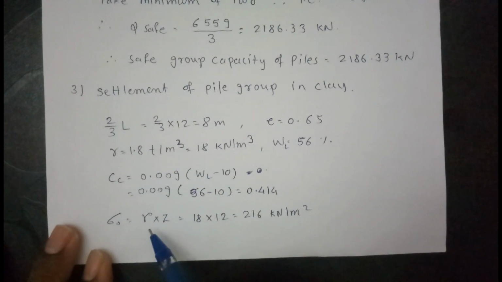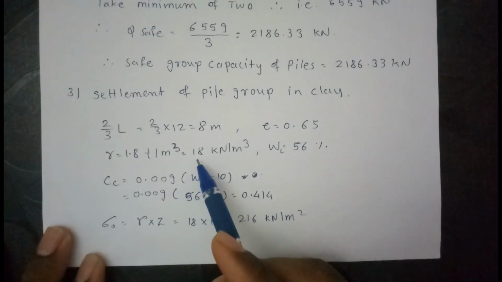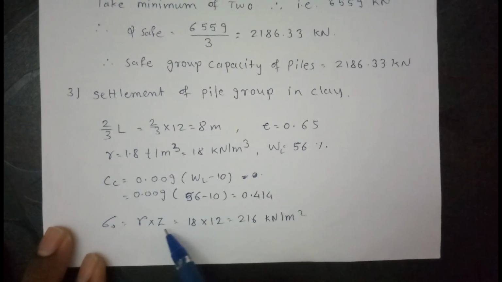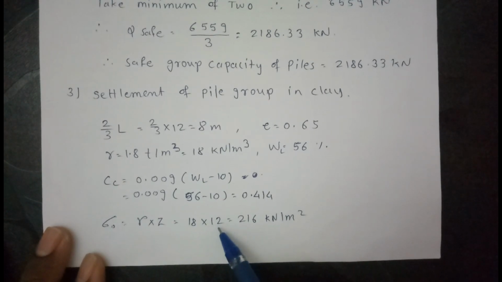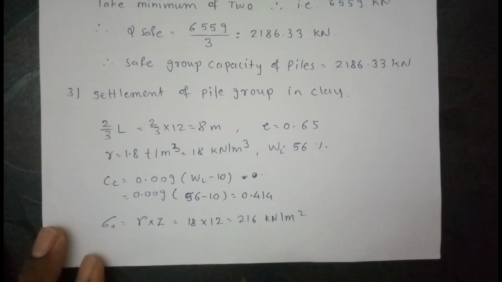Sigma 0 is equal to gamma into Z. Gamma we have calculated as 18 kilonewton per meter cube, and Z is the depth of pile, that is 12 meter. So sigma 0 is 216 kilonewton per meter square.